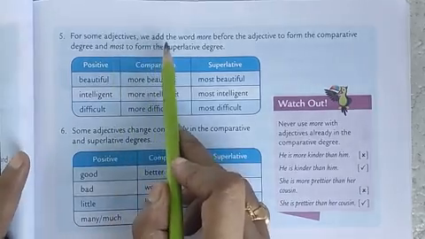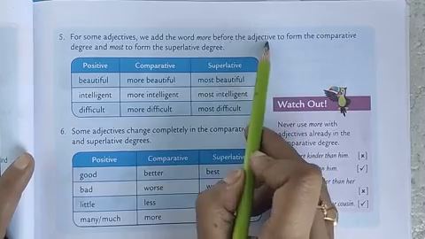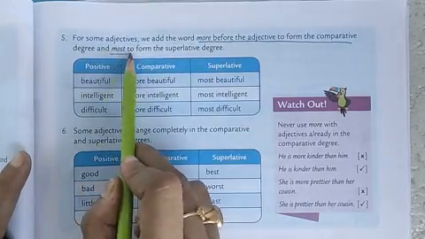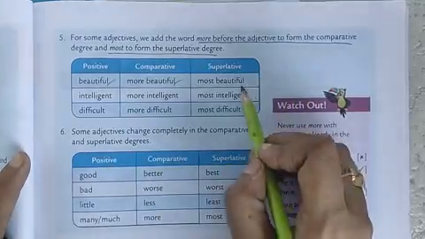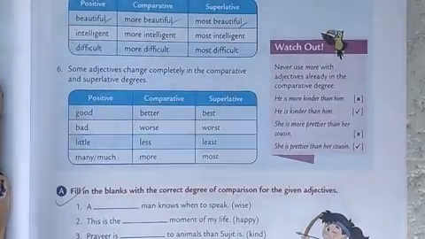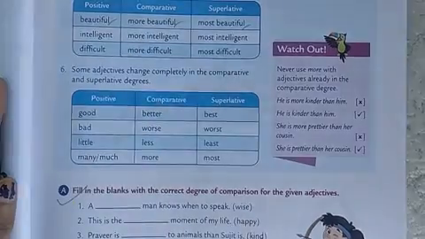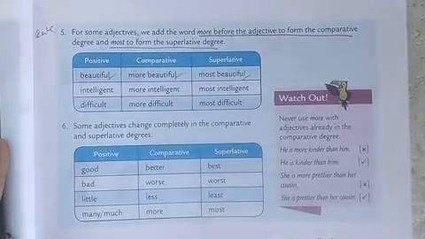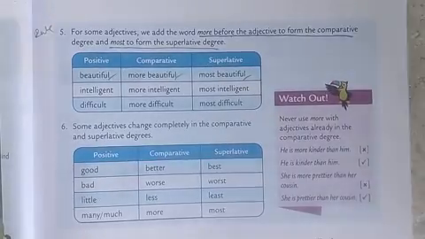For some adjectives, we add the word more before the adjective to form the comparative degree and most to form the superlative degree, like beautiful, more beautiful and most beautiful. Okay. That was our rule number 5. We are adding more and most in front of the adjective to form the comparative and superlative degree.